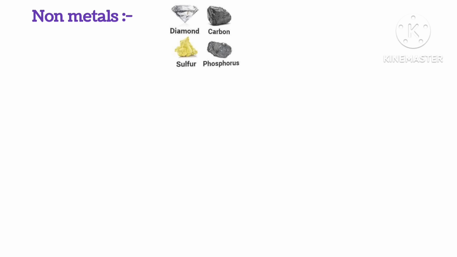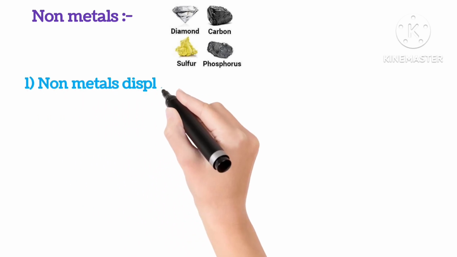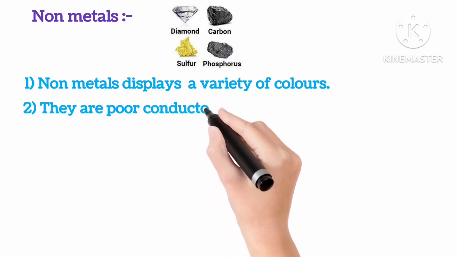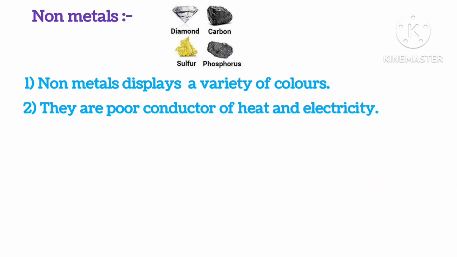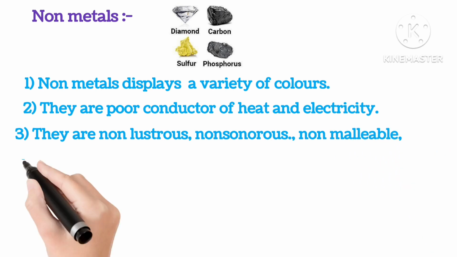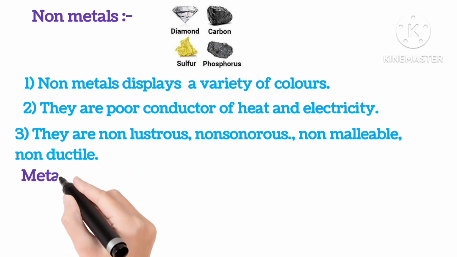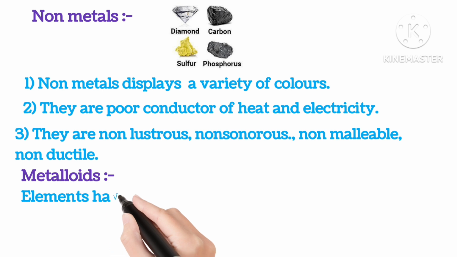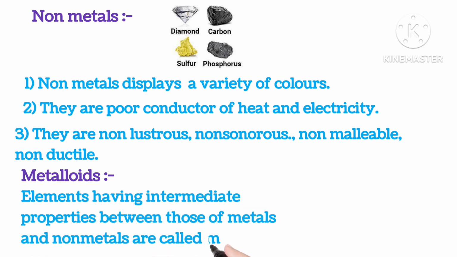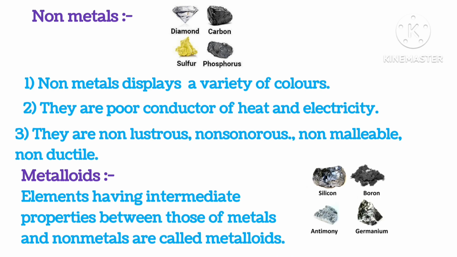Non-metals. Example, diamond, carbon, sulfur, phosphorus. Non-metals display a variety of colors. They are poor conductors of heat and electricity. And they are non-lustrous, non-sonorous, non-malleable and non-ductile. Metalloids. Elements having intermediate properties between those of metals and nonmetals are called metalloids. For example, silicon, boron, antimony, germanium, etc.